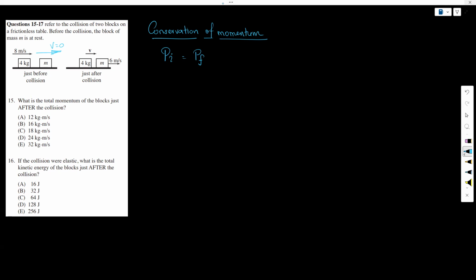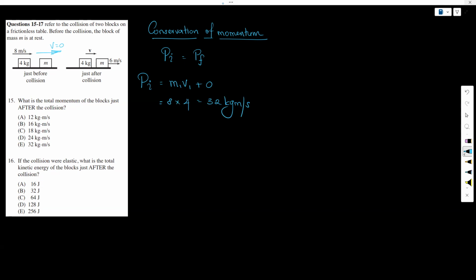So in the case of the initial momentum, we only have one particle that is moving. So it is m1 v1, and the other particle is going to be 0. So it is 8 times 4, which is 32 kilogram meters per second. Right.